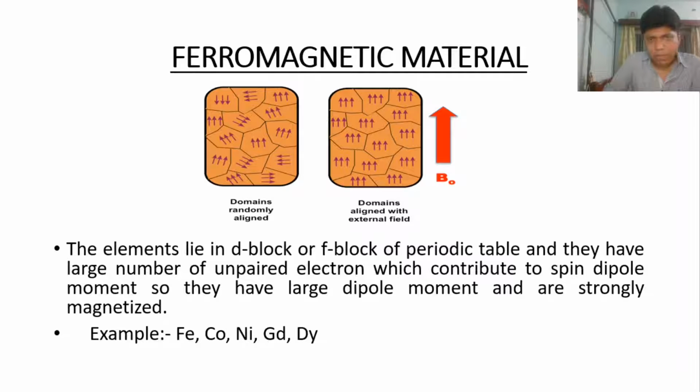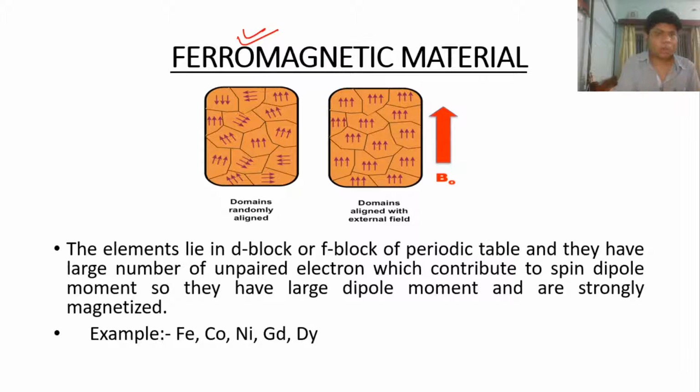Hello guys, welcome back to today's topic, which is based on ferromagnetic materials. So my dear students, whatever we have studied about magnetic materials till now, the types of magnetic materials like paramagnetic materials and diamagnetic materials, right? In this lecture we are going to start our discussion with the third type of magnetic materials, which is called ferromagnetic materials.